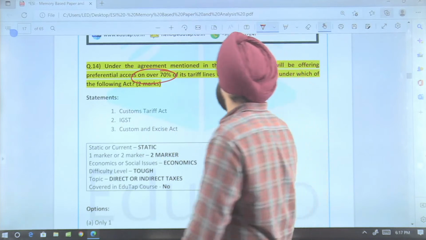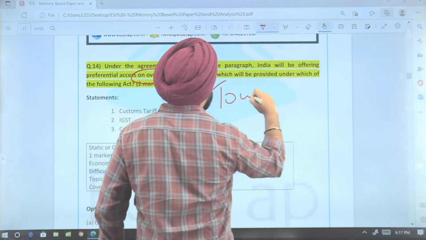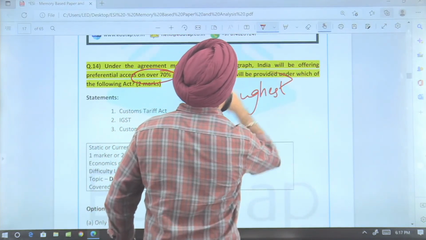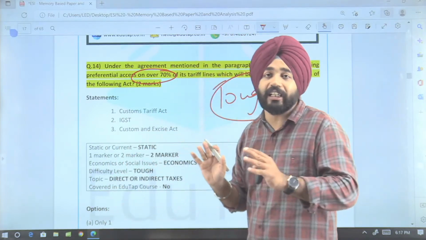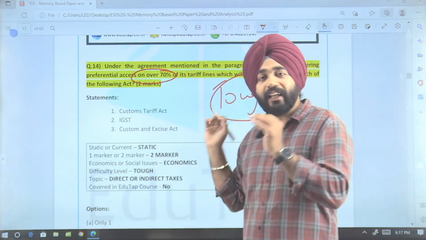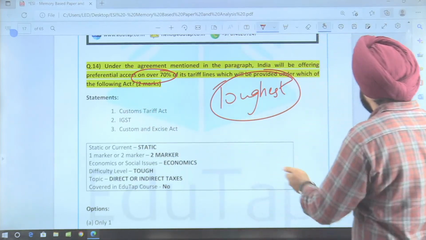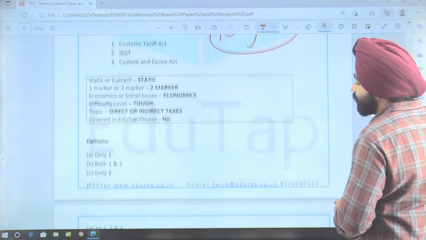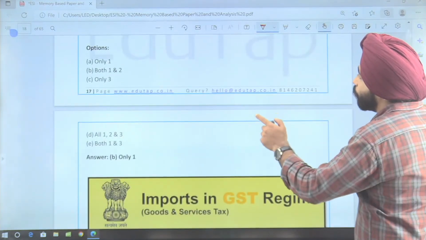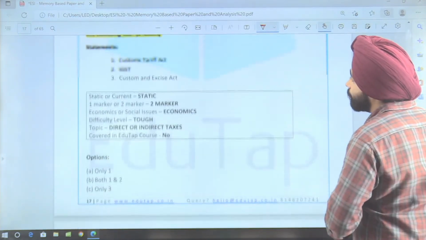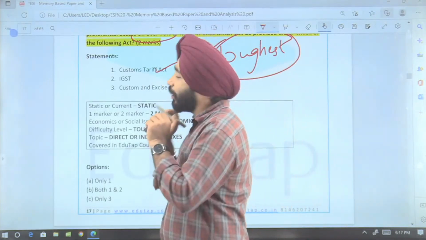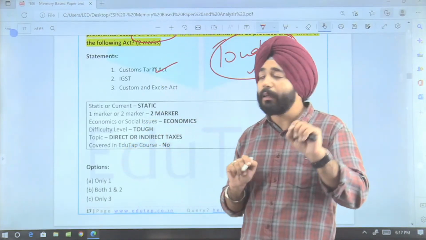So I can mark this as one of the toughest questions. All the questions were of moderate nature, but this is the toughest question, and the best thing is to leave it. But coming to the answer here, it is talking only about number one, that is the Customs Tariff Act. Now the basic thing that could be applied is IGST.